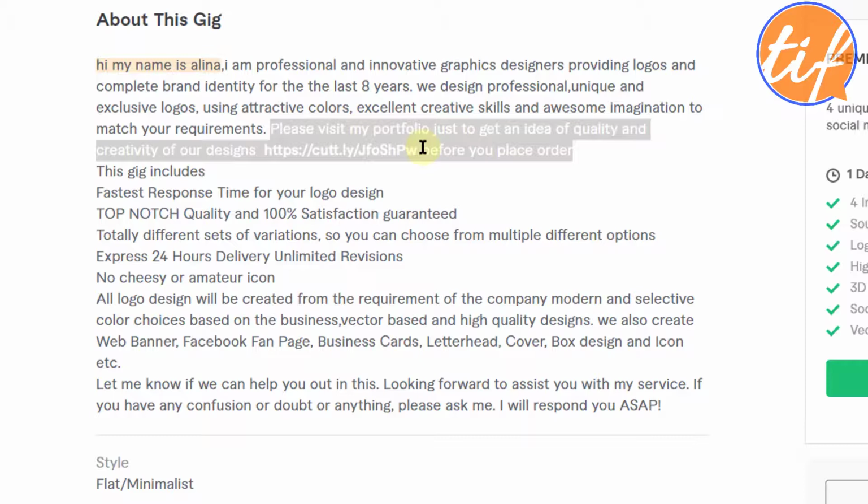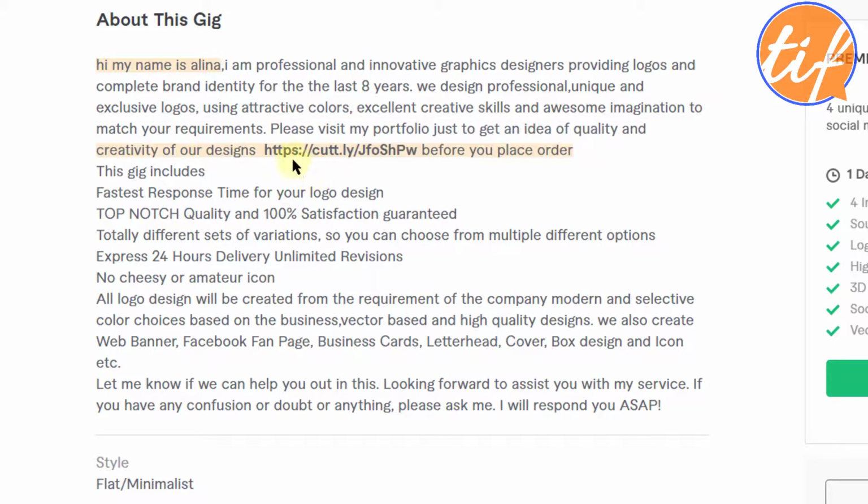The bad thing about this is this link is a Cutly link. Now a lot of people would be very unsure of opening a link which is from Cutly, Bitly, or those websites which actually shorten your links. Okay, a lot of people do not want to click on those links because they do not know you. They are not sure if this guy is a genuine seller or not, right? So they may not want to click on those links.